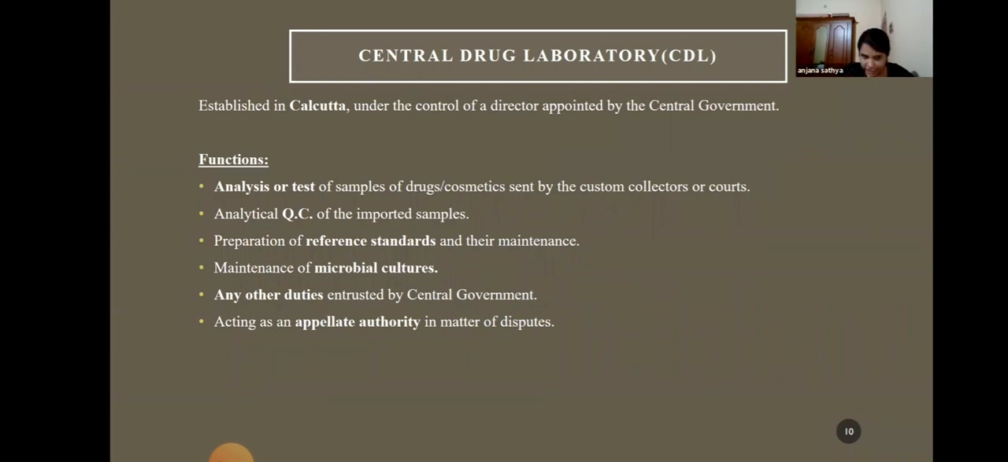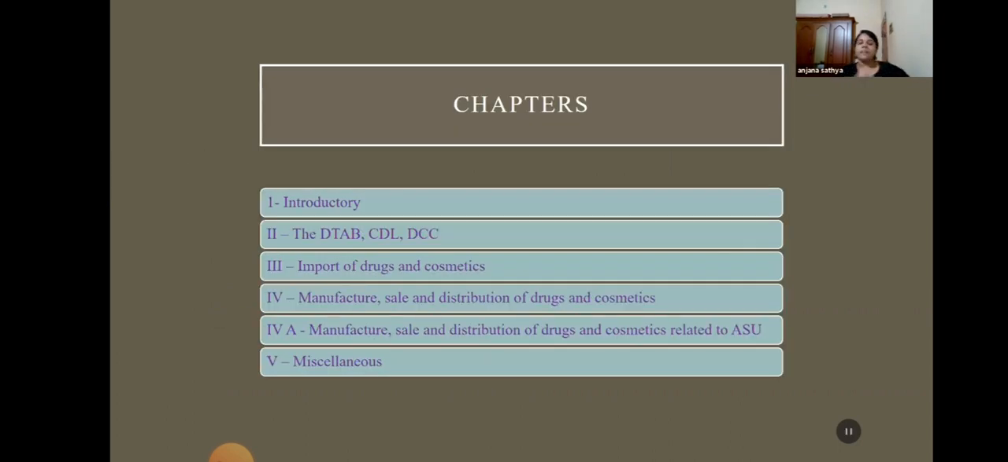Maintenance of microbial cultures and any other duties entrusted by central government. And they also act as an appellate authority in the matter of disputes. So these are the functions of the Central Drug Laboratory. Okay. Next we will move on to the chapters of this act.